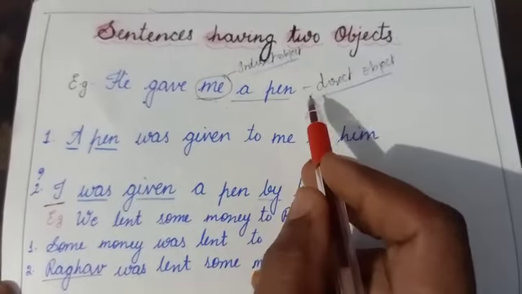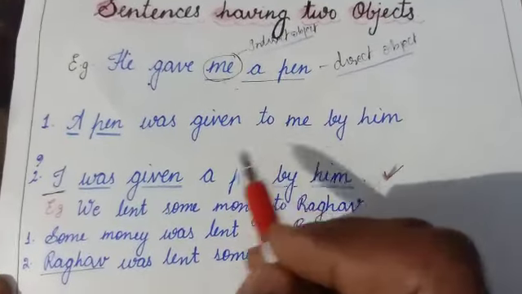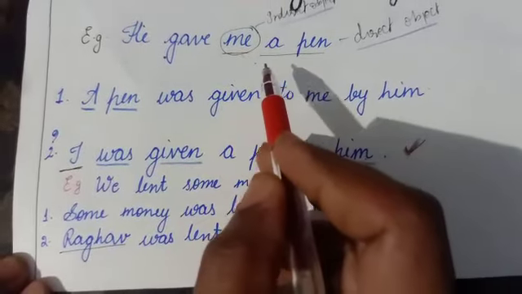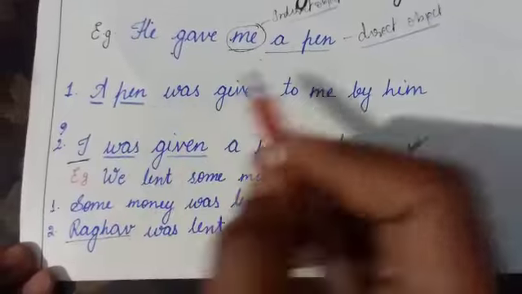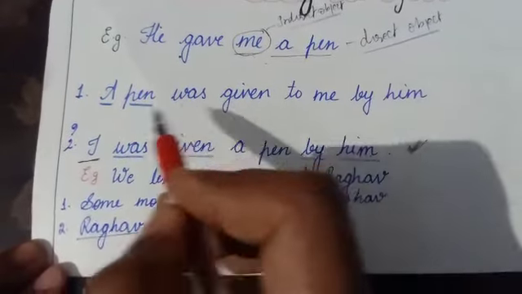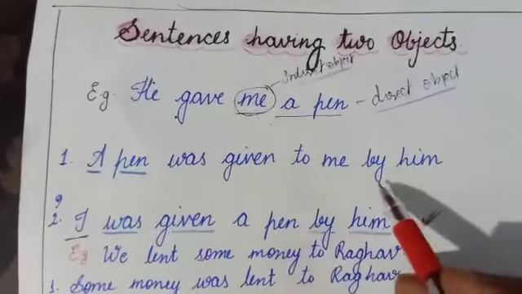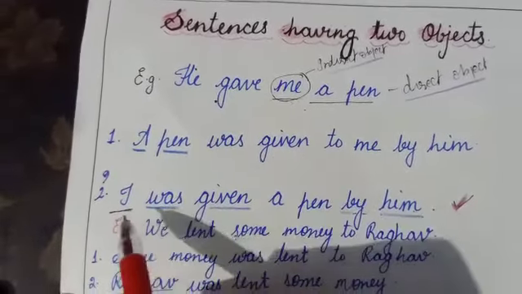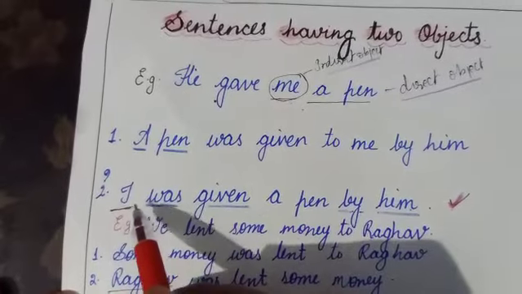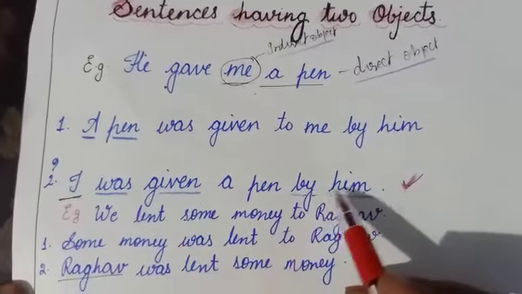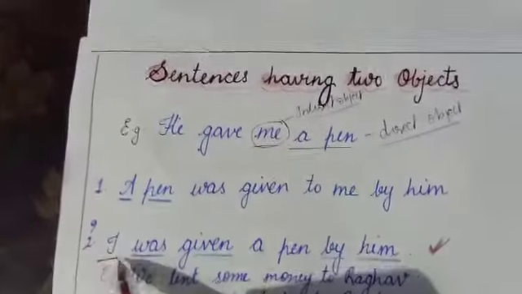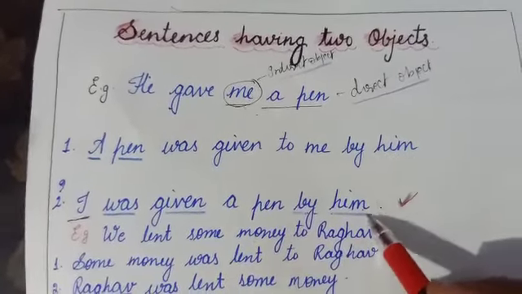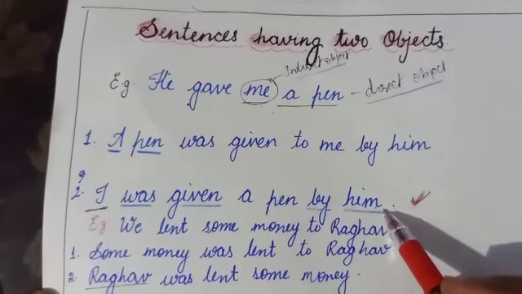In such types of sentences, there are two ways to change them into passive sentences. The first one is to start the sentence with the direct object. Since the direct object is a pen, it becomes a pen was given to me by him. And when we start the sentence with the indirect object, it becomes I was given a pen by him. Here me is changed to I. Though both ways are correct, the second one is more usual and preferable.